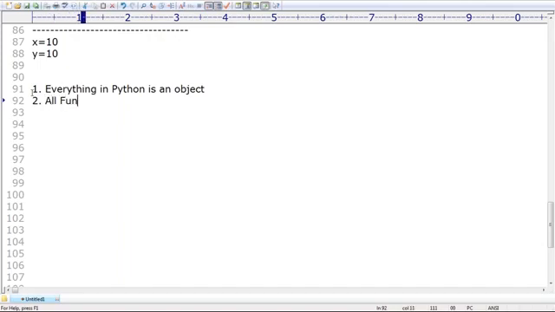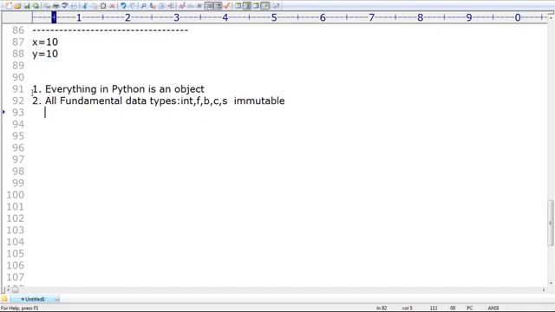All fundamental data types. Which are the fundamental data types? Let me spell them out: int, next float, next bool, next complex, and after that str. So these data types are immutable. Remember that. Don't fail. Every fundamental object is immutable in Python.